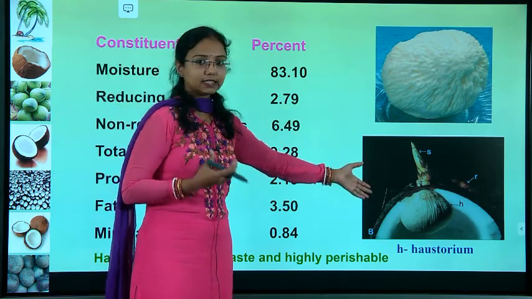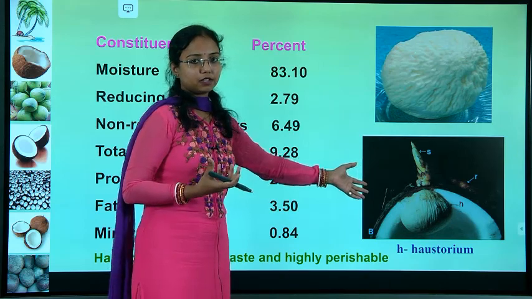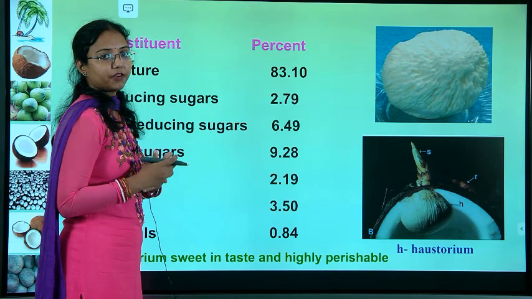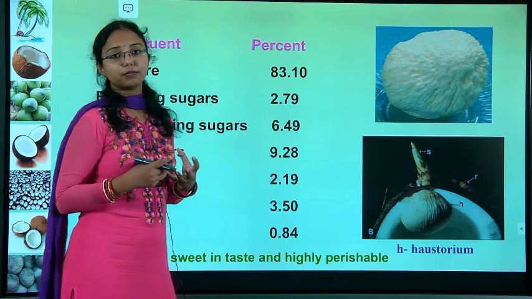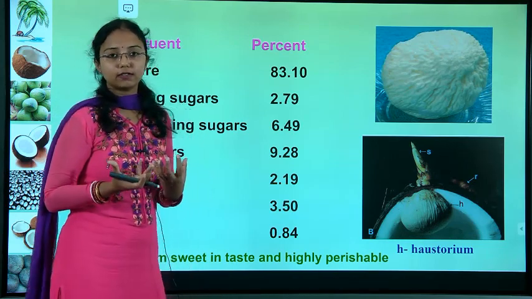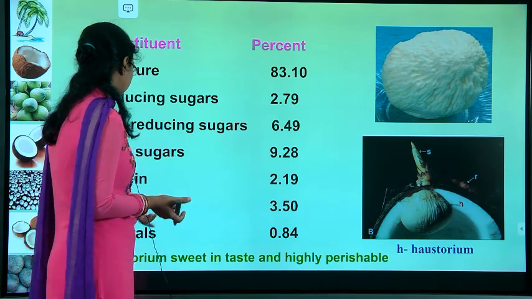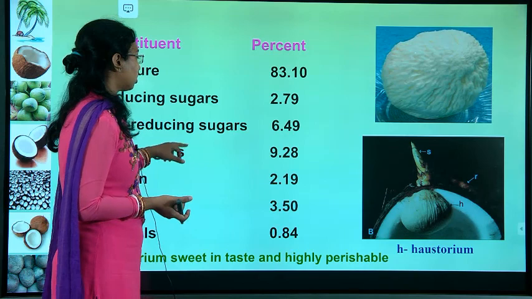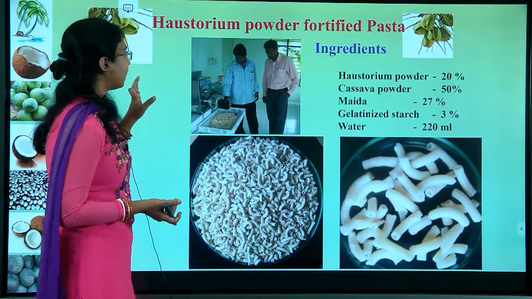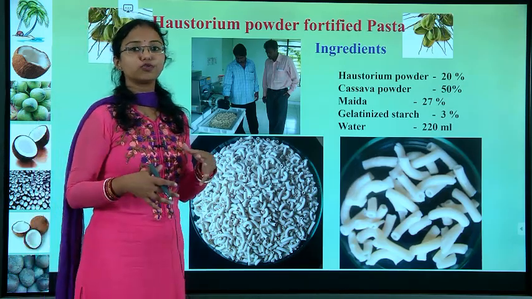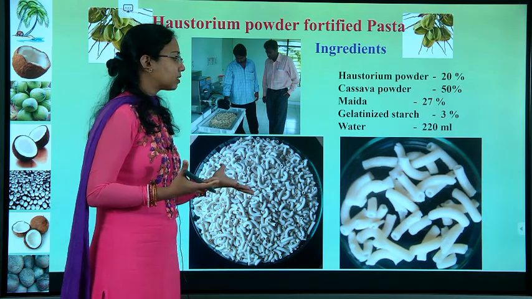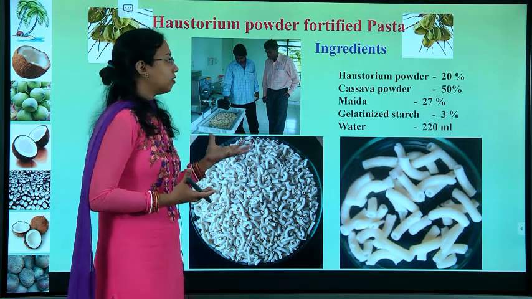Sometimes you might have seen that part inside. In some cases, if you break it down, there will be the generation of a flower. That will be the coconut apple. This is the physiochemical composition of the coconut apple, and it has also been used to make some products. In some places they make pasta from this, from the coconut.